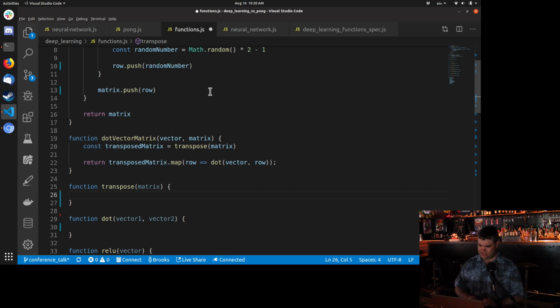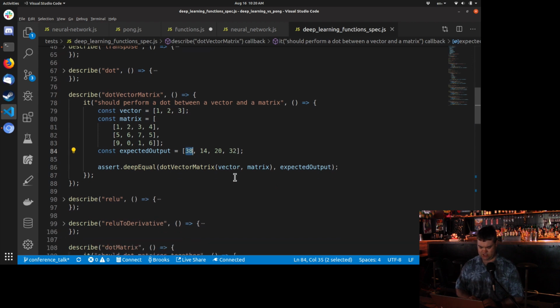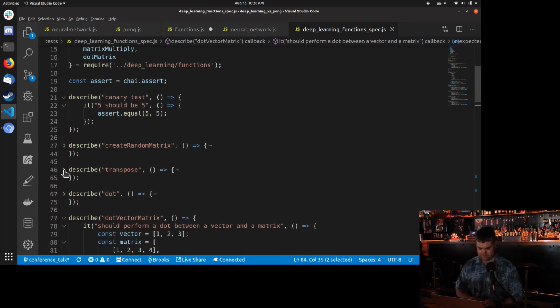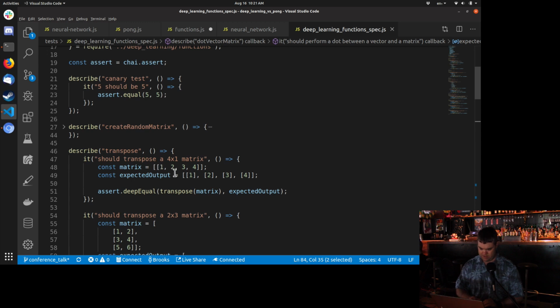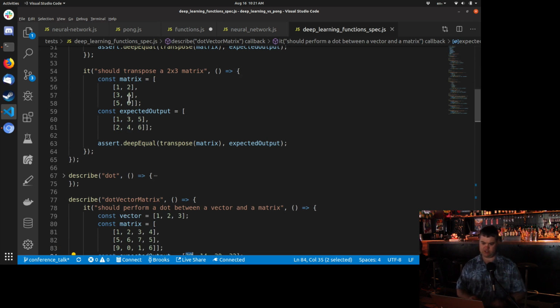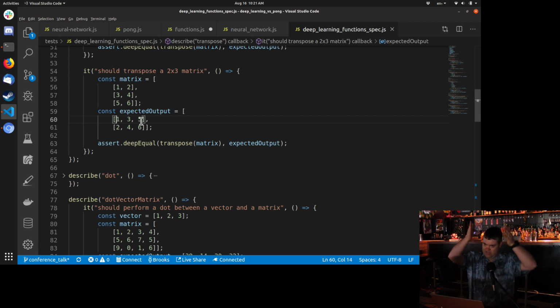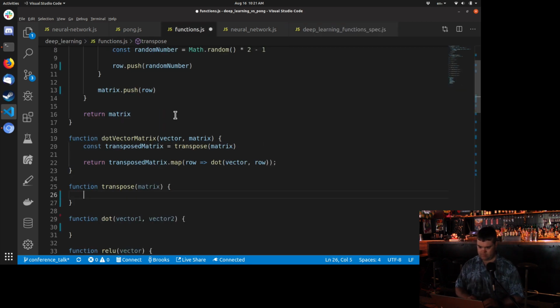All right, so what does transpose mean? Let me come here to the test to show, because I think it'll be a little bit easier to see. Here is the matrix we want to do. If we have a matrix that's two columns with 3 rows, it's going to make that 2 rows, 3 columns. So the 1, 1, 3, 3, 5, 5. So we're just going to take the far left column and make that the first row, and so on and so forth. This sort of tricked me up when I first started learning this.